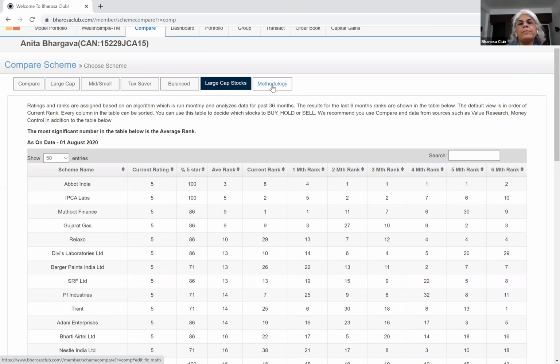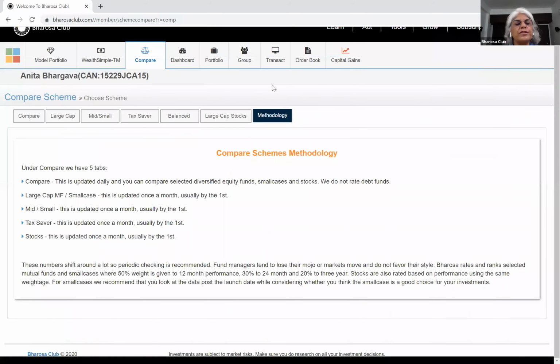So, the last tab is the methodology tab, which tells you how we've done the rankings, so the 5-star and the 4-star, etc. One of the reasons we created our own star rating system was because we found that a lot of the existing websites did not really tell us how they were rating the mutual funds.